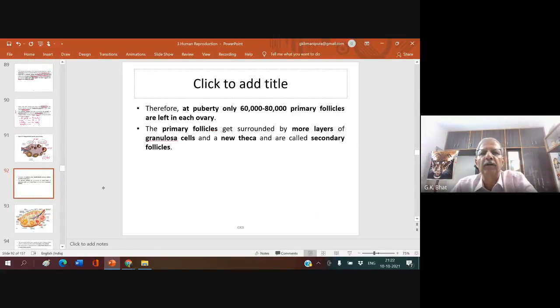Therefore, at the puberty, how many primary follicles will be there? When a girl attains puberty, only 60,000 to 80,000 primary follicles are left in each ovary. You can say 80,000 to 1 lakh primary follicles are left in each ovary at the time of puberty. You see, it started in a couple of millions, and now at puberty only 60 to 80,000 primary follicles remain in each ovary.